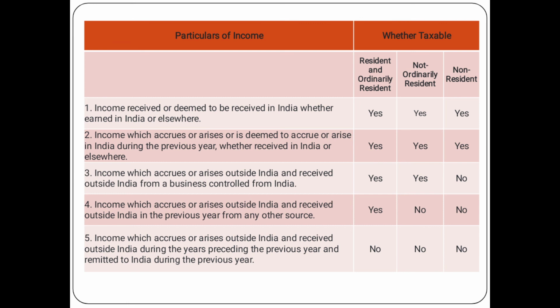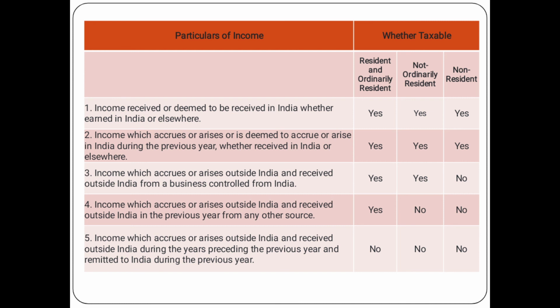First, income received or deemed to be received in India, that is receivable in our country, but the source was situated outside the country, is taxable for the three persons: resident, not ordinary resident and non-resident. The second case is income which accrues or arises in India, that is the source is in our country but receivable is outside the country. It is also taxable for the three persons.